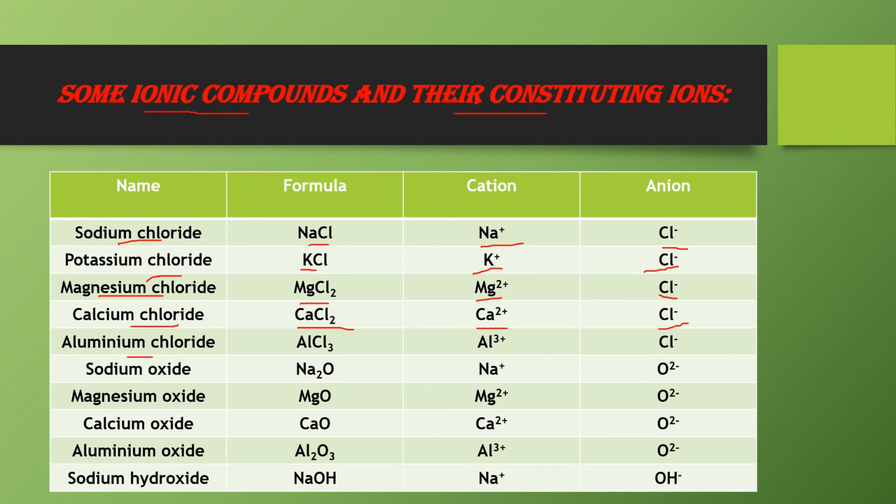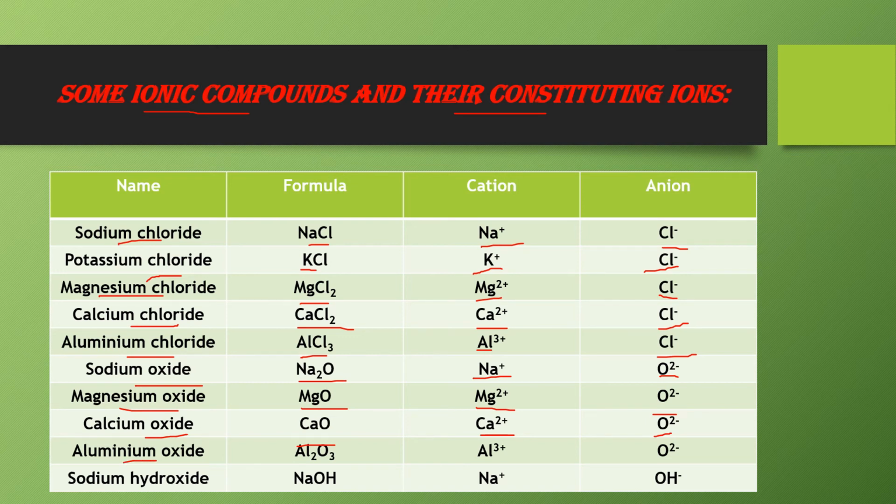Next is aluminium chloride. Formula is AlCl3. Cation is Al plus 3 and 3 chloride ions are present. Now next is sodium oxide. Formula is Na2O. 2 sodium ions are present and 1 O2 minus ion, that is oxide ion, is present. Next is magnesium oxide. Formula is MgO. 1 Mg plus 2 ion is present and 1 O2 minus ion is present. Next is calcium oxide. CaO is the formula. Calcium plus 2 is the cation present and O2 minus is the anion present.